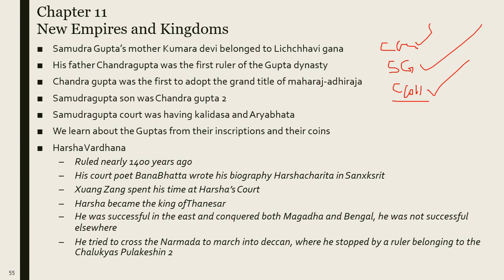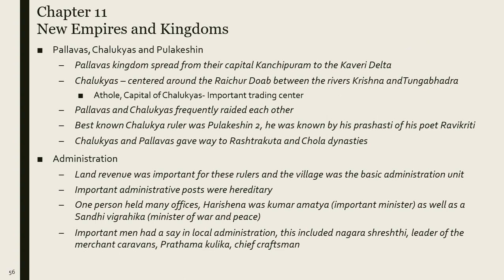He tried to cross the Narmada to march into the Deccan, where he was stopped by a ruler belonging to the Chalukyas. His name was Pulakeshin II. So the ruler who stopped Harshavardhana from entering the Deccan was Pulakeshin II of the Chalukya dynasty. The Pallavas, Chalukyas and Pulakeshin. The Pallava kingdom spread from their capital Kanchipuram to the Kaveri Delta. So from their capital Kanchipuram to the Kaveri Delta was the area of the Pallavas.